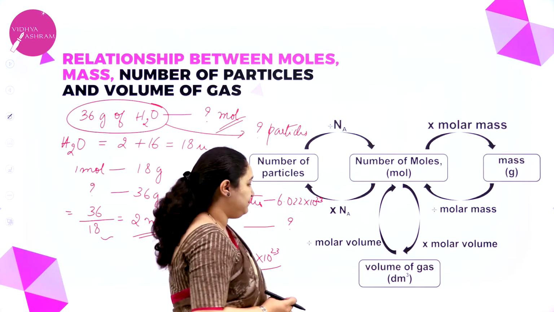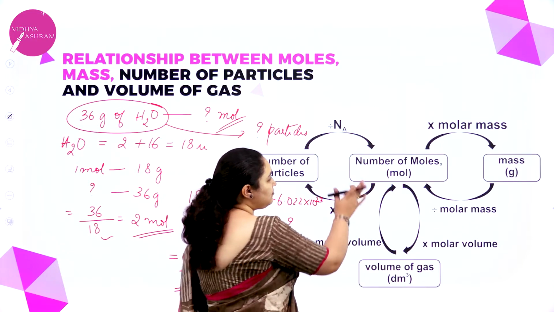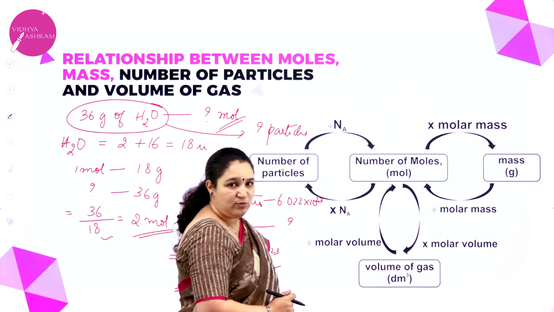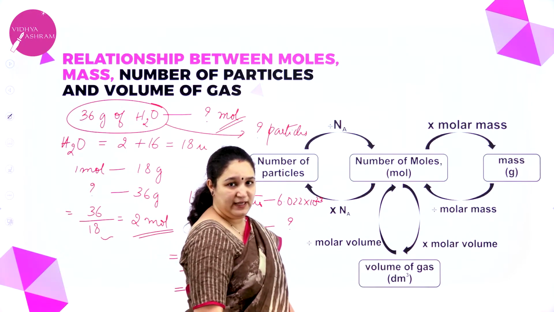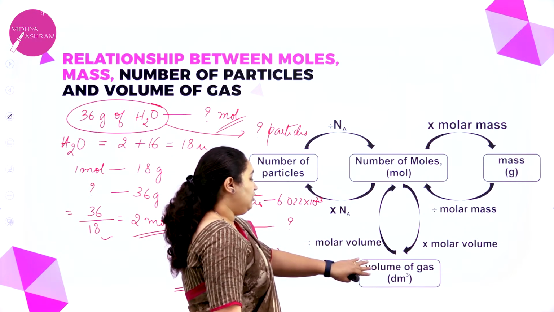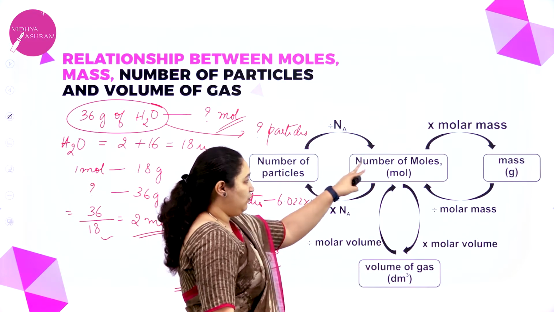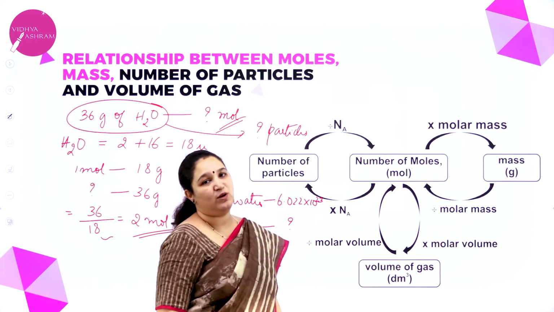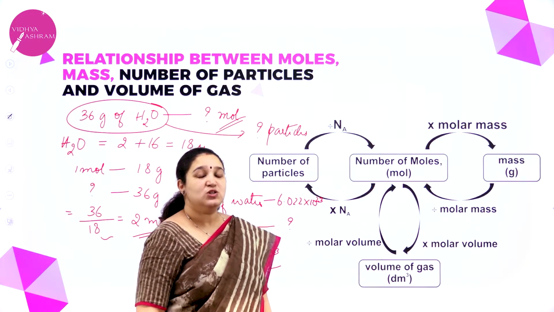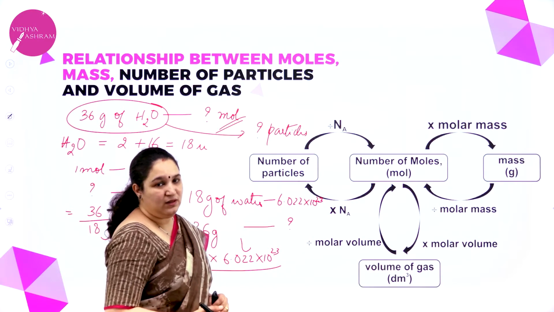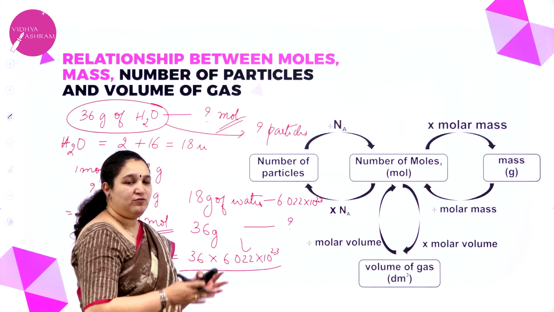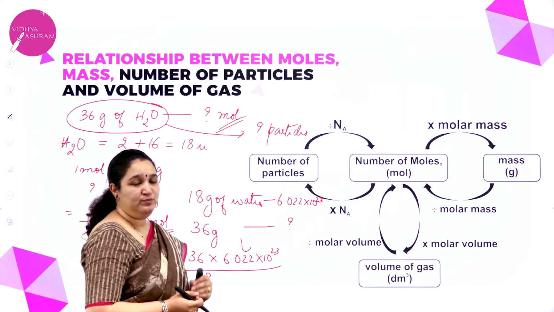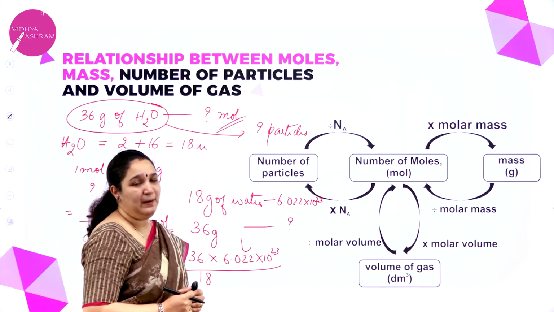If it is a gas, then volume comes into the picture. I have number of moles into molar mass. If I do, I'll get the volume of the gas at STP or in dm cube. If I know the volume of the gas in dm cube and want to find out the number of moles, just divide by molar volume. Okay, so this is the method of converting from number of moles to number of particles, or volume if it is a gas, or to find out the mass.